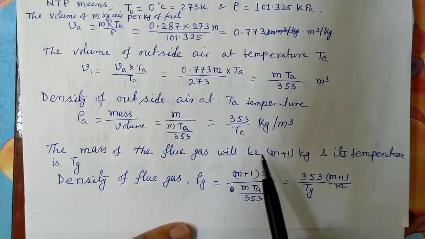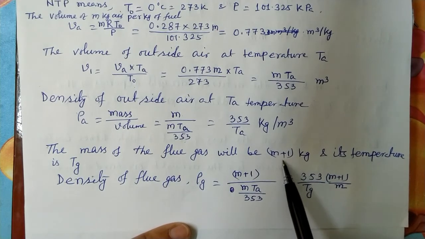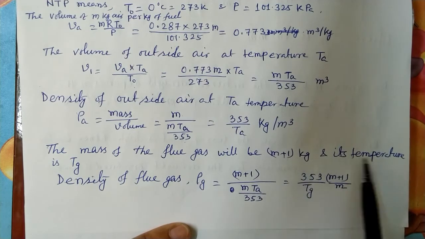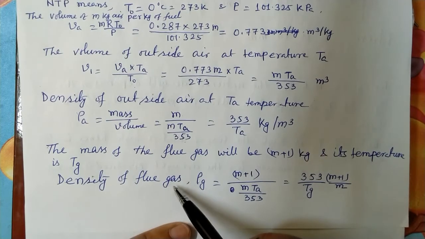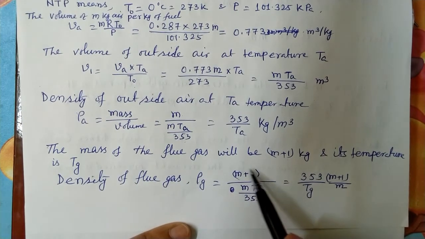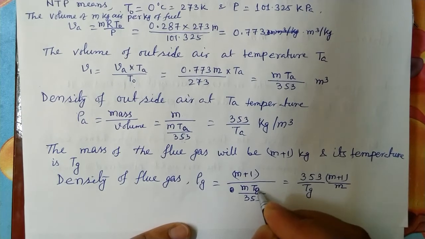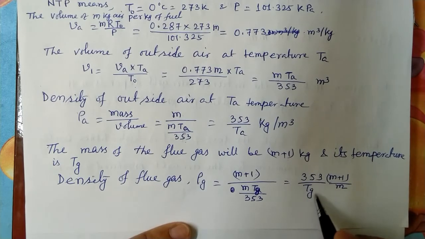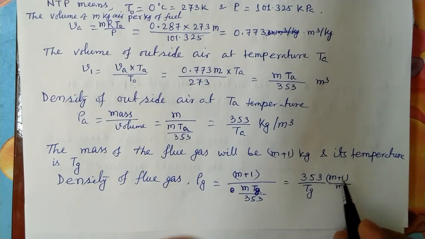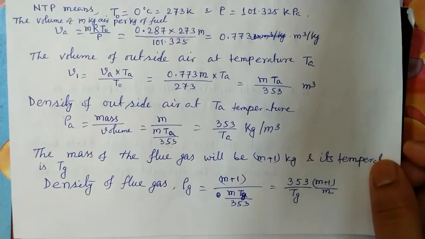So the mass of the flue gas is mass of air plus mass of fuel, that is m plus 1 kg, and its temperature is assumed as Tg. So the density of flue gas rho g is equal to mass (m plus 1) by volume m Tg by 353, and this gives 353 by Tg into (m plus 1) by m. So we got the density of flue gas and the density of air.